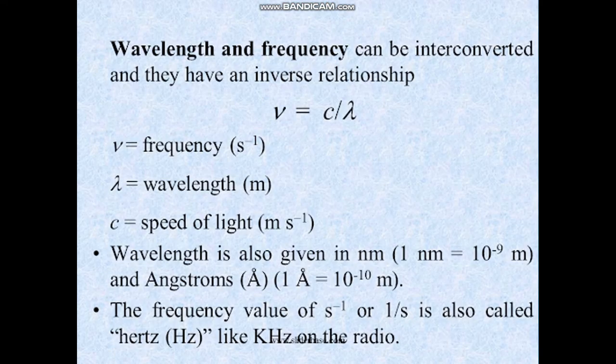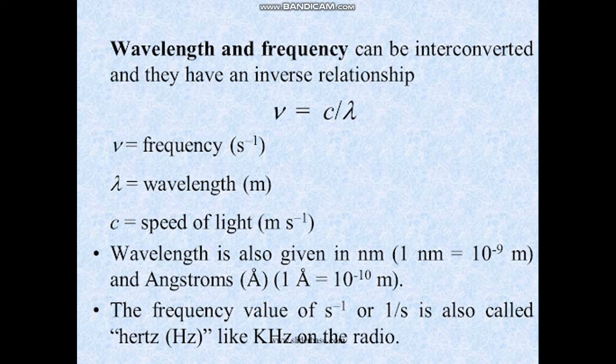Now, you know, all the waves have a particular frequency and they have a wavelength. So, what you need to remember or recall is that wavelength and frequency can be interconverted, and they have an inverse relationship. The relationship is given by nu is equal to c upon lambda. This is obtained from the fact that velocity is equal to the product of frequency and wavelength.